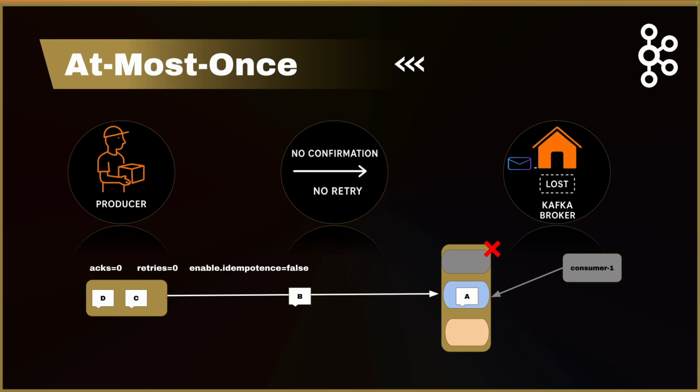The producer with acks 0, retries 0 is only concerned with the message going through the wire. That is all. Whether the broker receives and forwards the message to the consumer or not is not a problem for the producer, which means if the broker or leader of the partition dies after receiving the message but before replicating it to all in-sync replicas, and a new leader is elected for that partition, the message will be lost. We will see this practically in a moment.